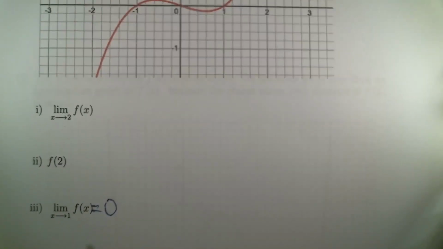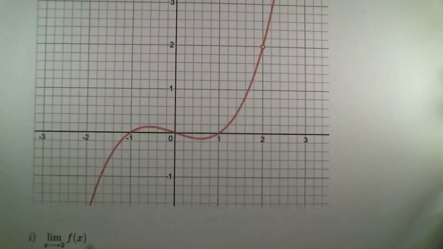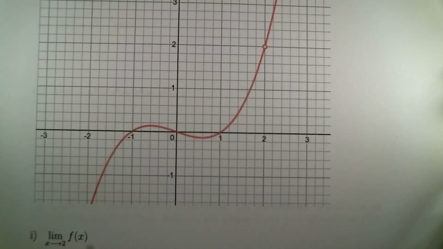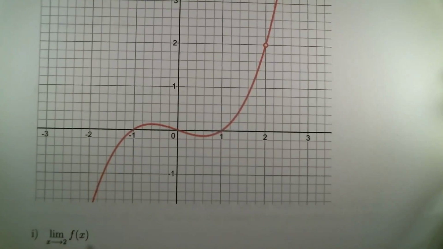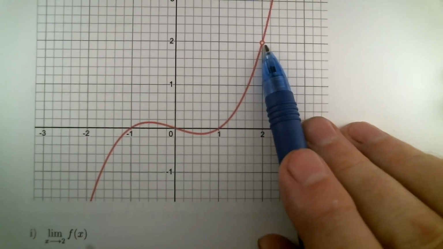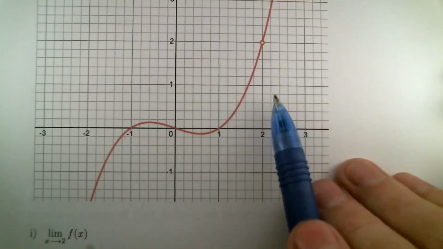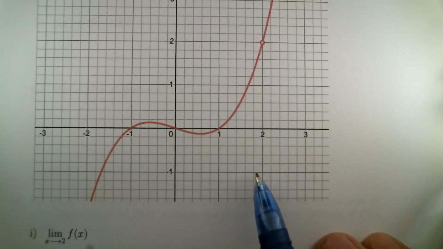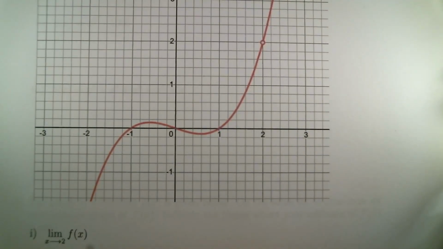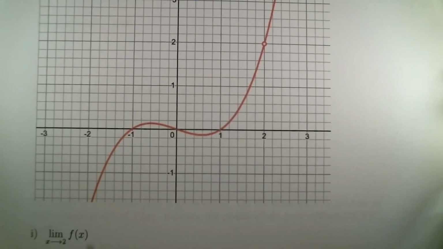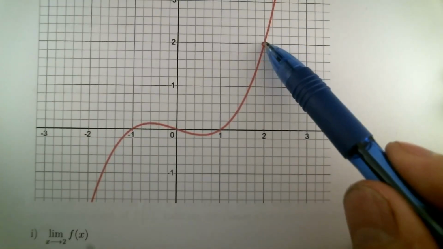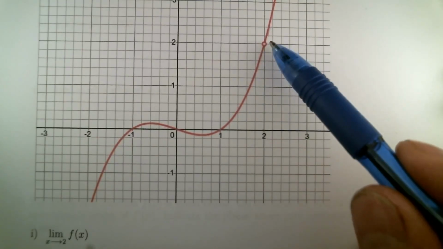The things that are happening at 2 are a little different. The value of the function is simply, well, it doesn't have one, so we just write undefined in that situation, when no point on the graph lies right above 2. The limit, however, on this one is okay, because except for right there at the point 2, we've got something that looks like almost a line going through that point.